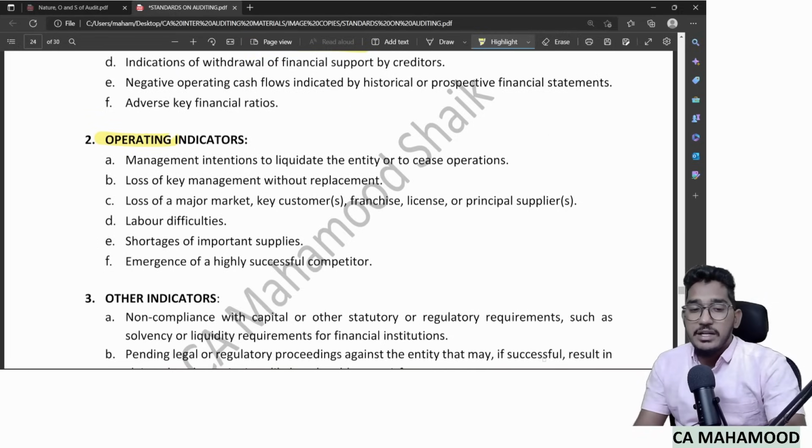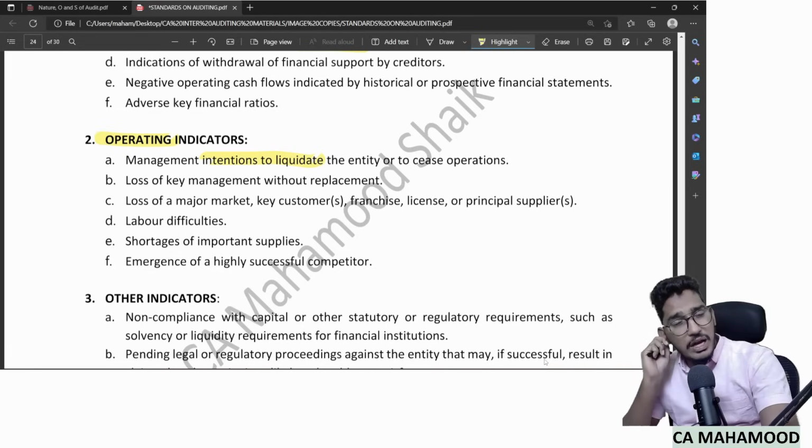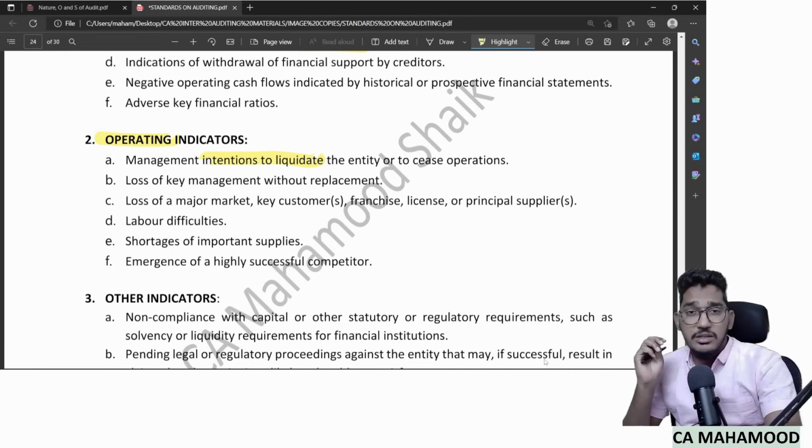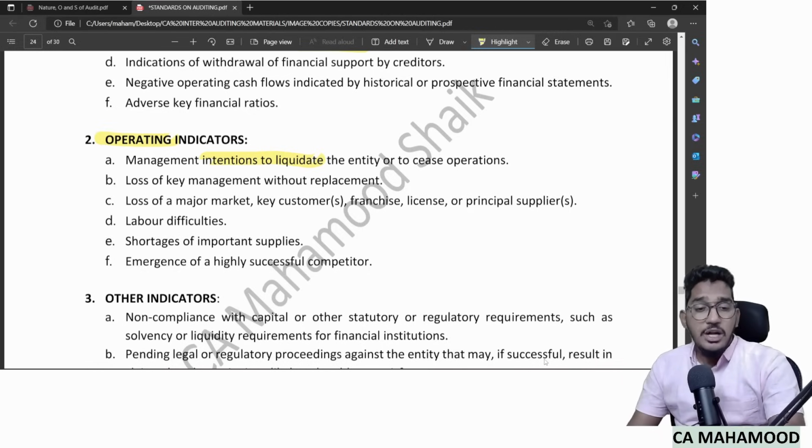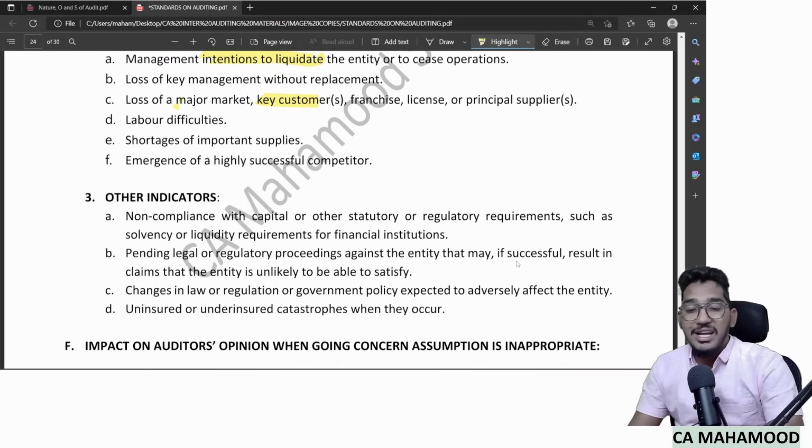Similarly, there are operating indicators like management's intention to liquidate. The management themselves don't want to continue. When I go and ask the management, sir, do you have the intention to continue the business in the coming year? They say, no, we don't have any intention. Or the company has lost key management personnel, some key person has left the organization. Loss of a major market: you are losing your market share, your key customers, your franchise license. This also creates doubt regarding going concern. Similarly, we have other indicators like non-compliance with capital or regulatory requirements.